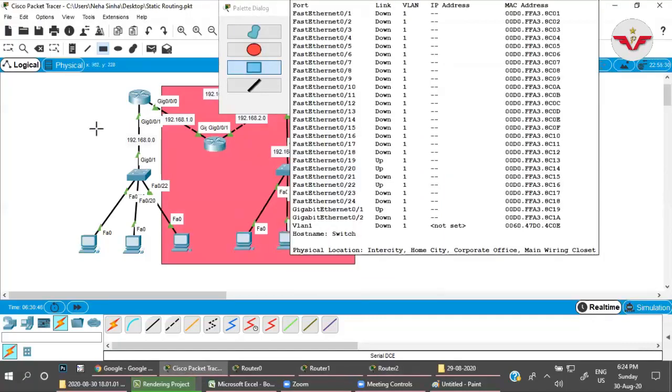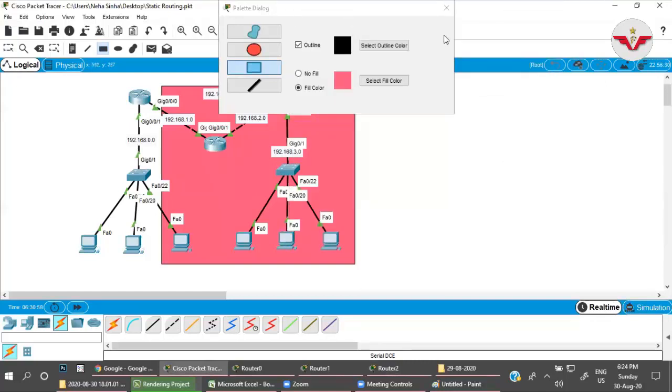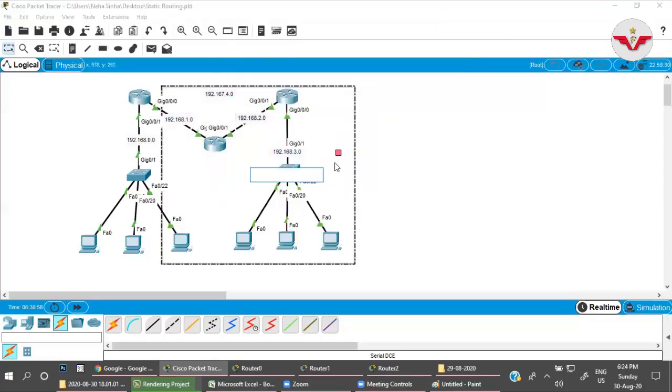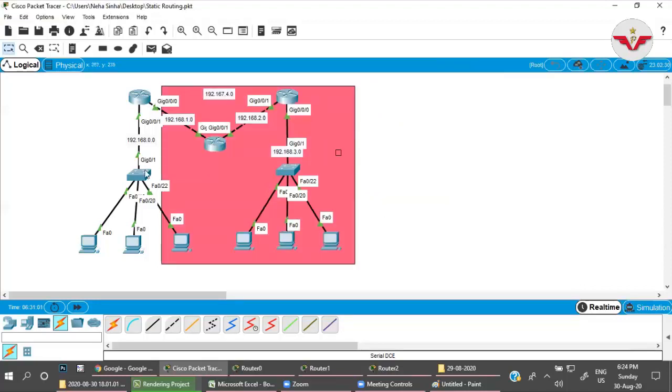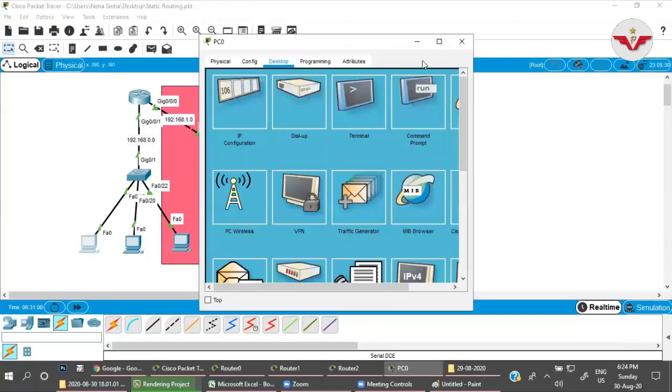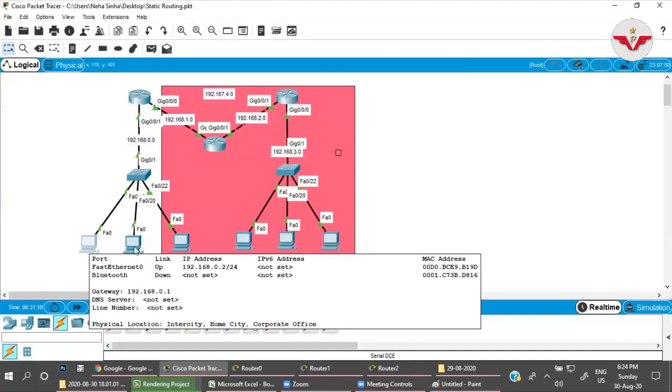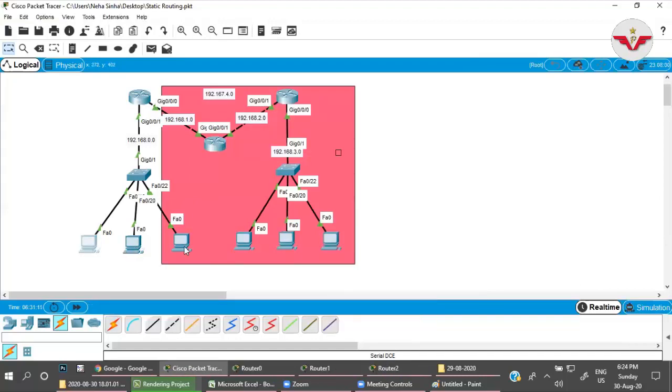Just look at this left hand side network. It's a simple network, and I have run DHCP, so I am getting IP addresses on each and every PC. If you keep the cursor on that, 0.2 is this, 0.3 and 0.4, right?